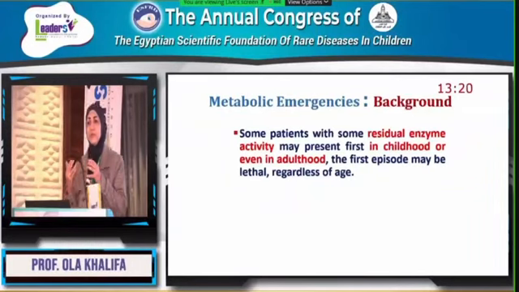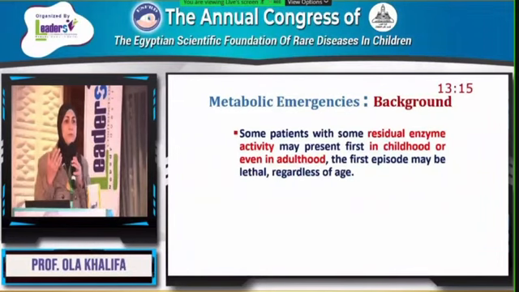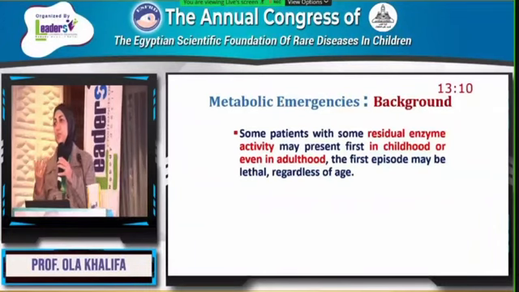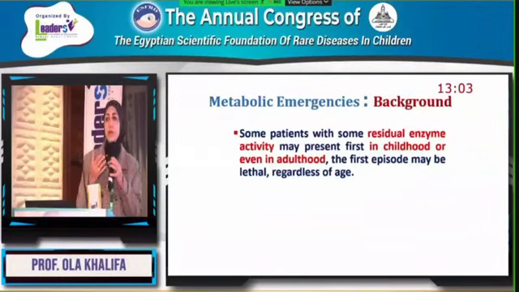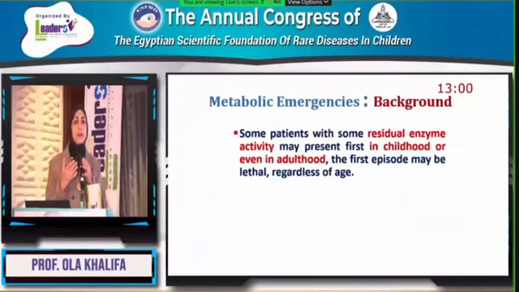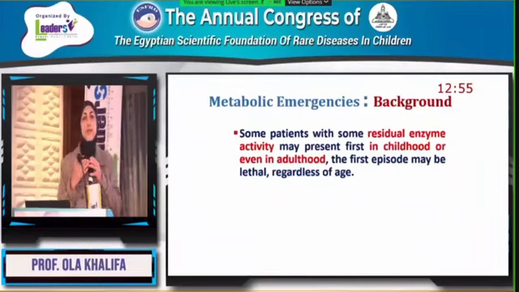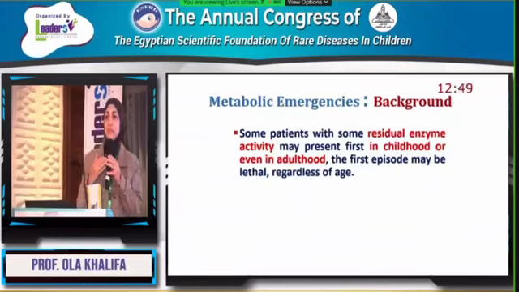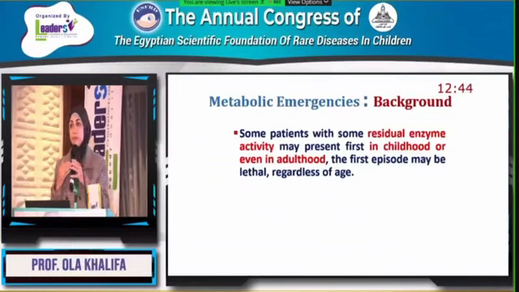So it is very important to keep a high index of suspicion for such patients. For example, if we find a patient who did not present initially in the neonatal period, and I take a history from the mother that the patient has poor school performance, aversion to eating protein, and recurrent intermittent acute attacks of decompensation related to infection, I have to think about inborn errors of metabolism. Very important, I have to do investigations during the attack, because those patients in between attacks are normal, so I will miss the diagnosis.